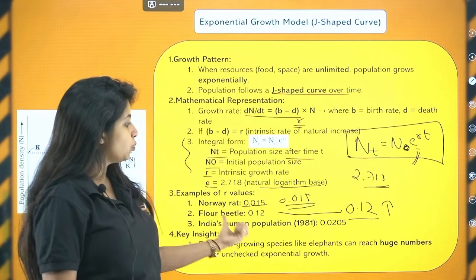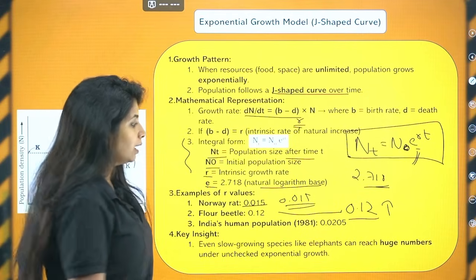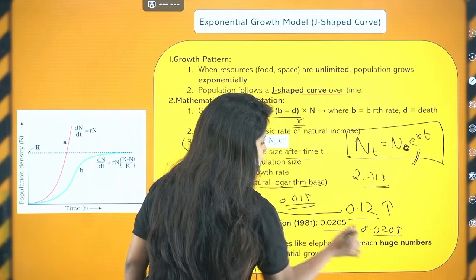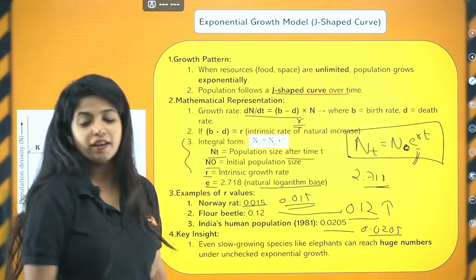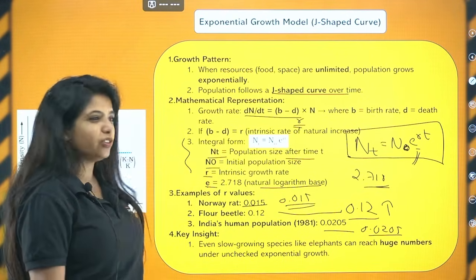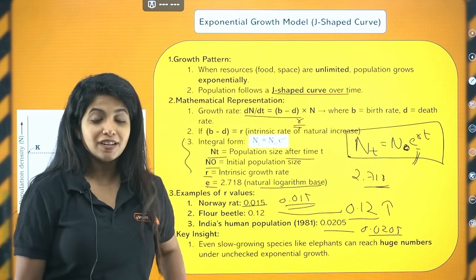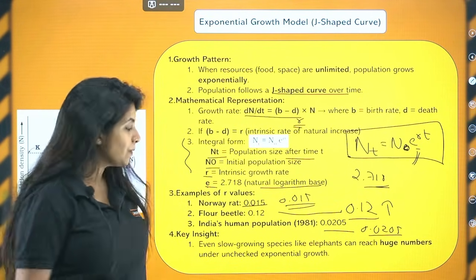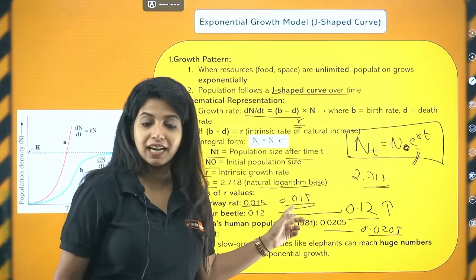What about India's human population in 1981? It was 0.0205. Still better than Norway rat. A few R values are given in your NCERT. It's better if you can remember them, it will be really good. 0.015 is for Norway rat, floor beetle is 0.12, and India's human population in 1981 was 0.0205.